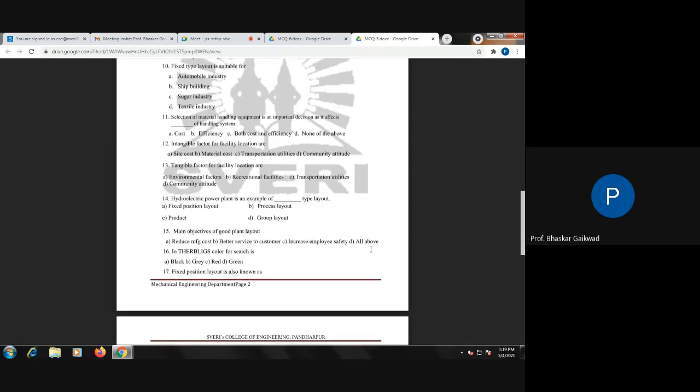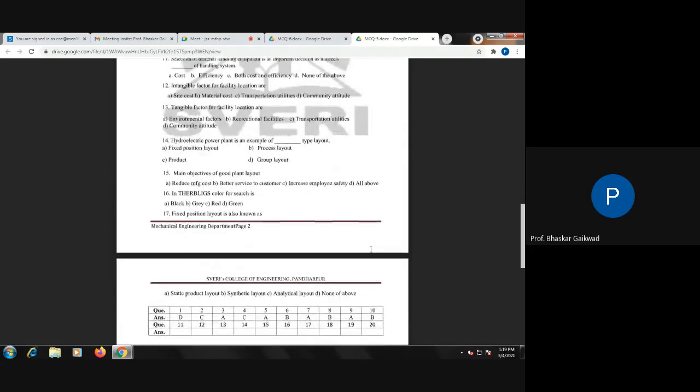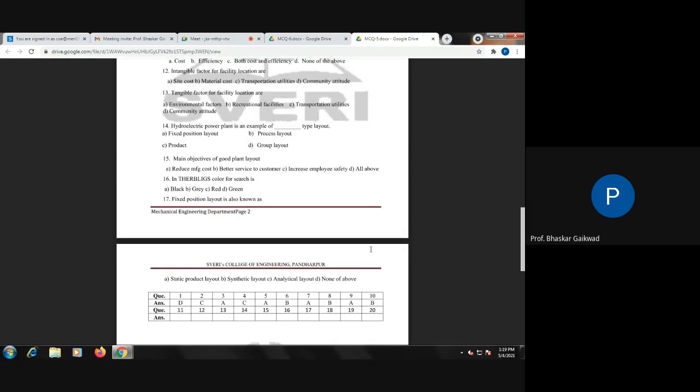Then 17, fixed position layout is also known as what? What alternative have they given?